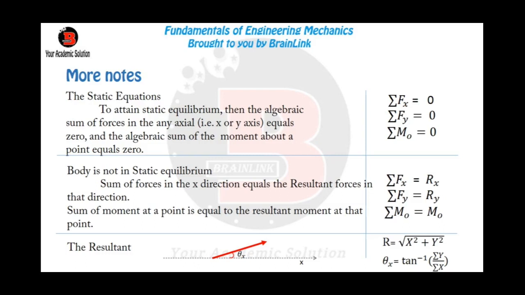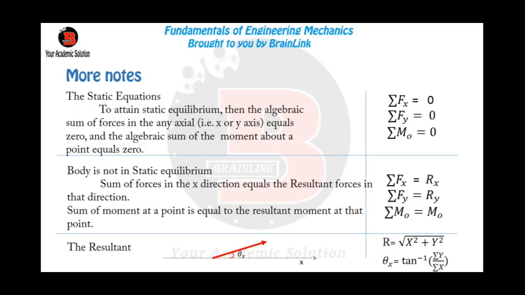Then if the body is not in equilibrium, or we have to look for the resultant, the sum of forces in the x direction is equal to the resultant force in the x direction, the sum of forces in the y direction is equal to the resultant force in the y direction, and the sum of moments at a point is equal to the resultant moment at that particular point.